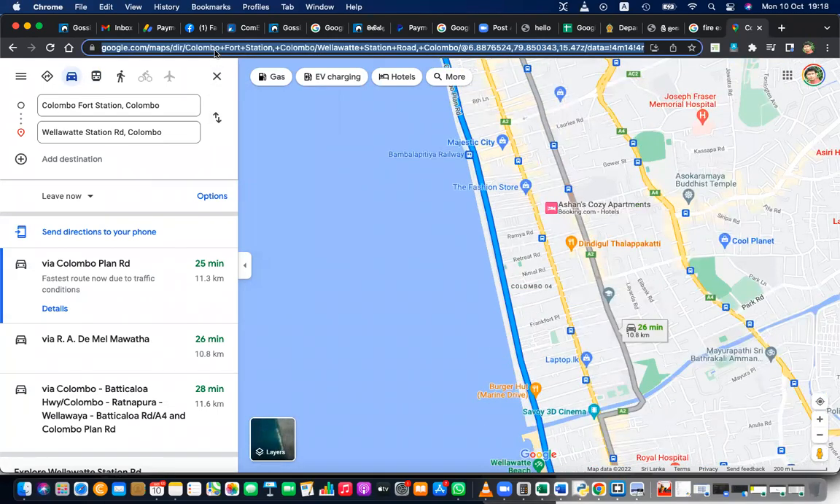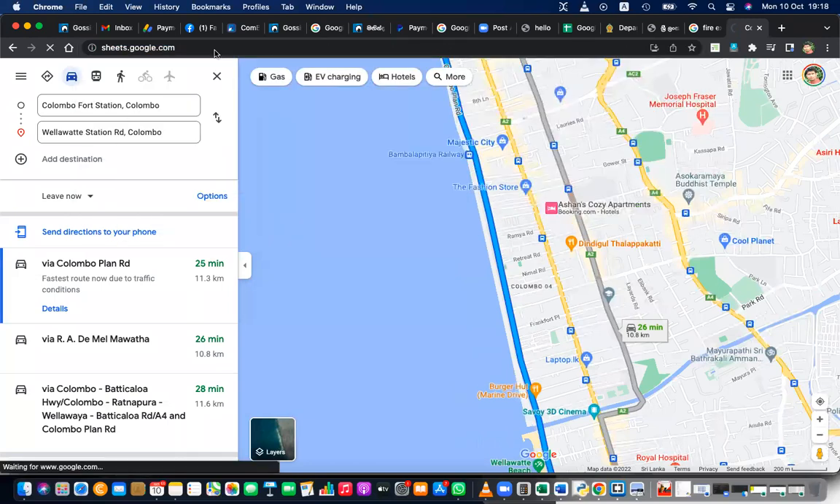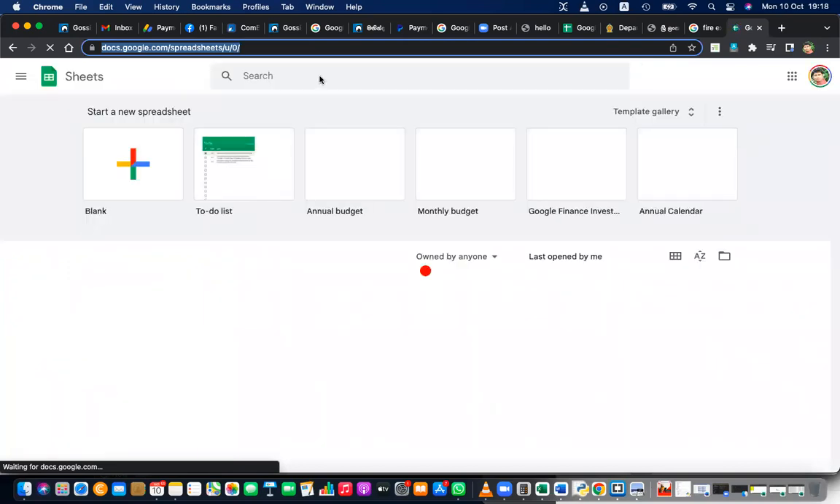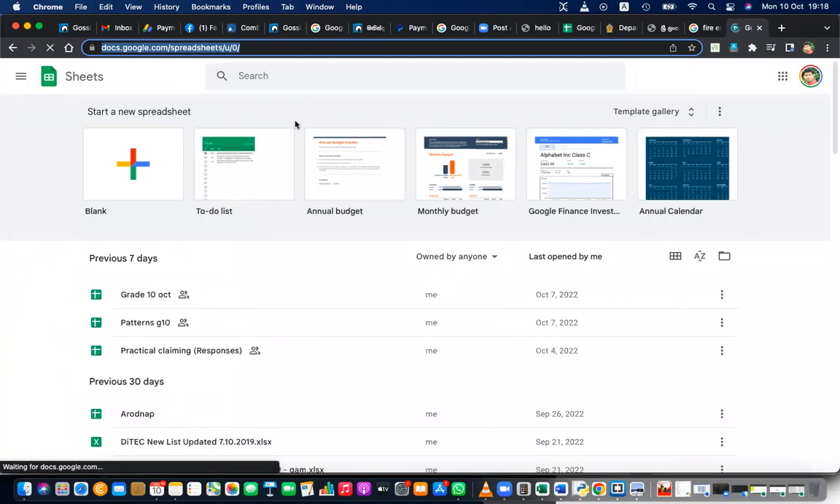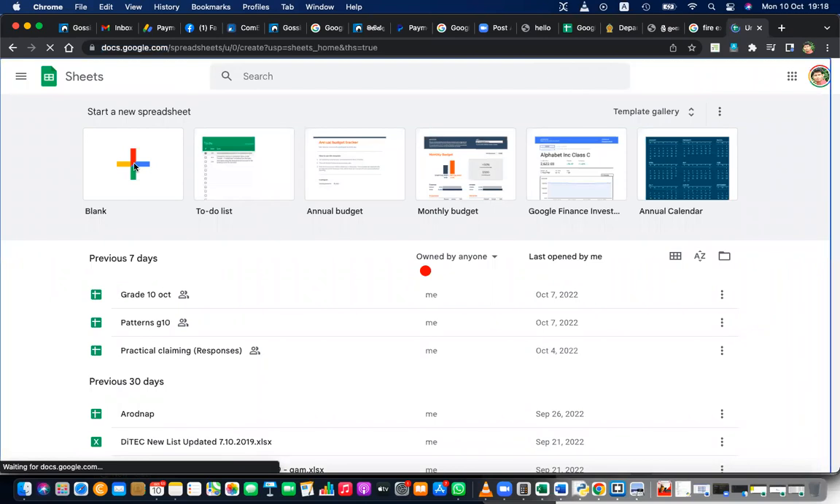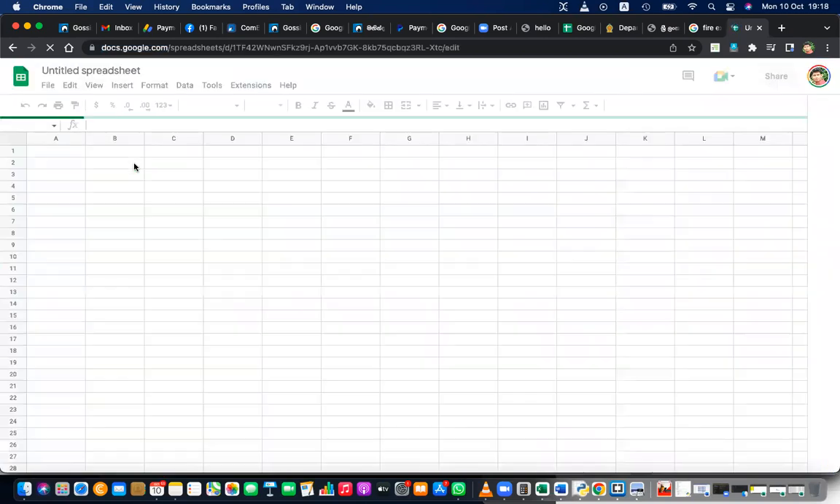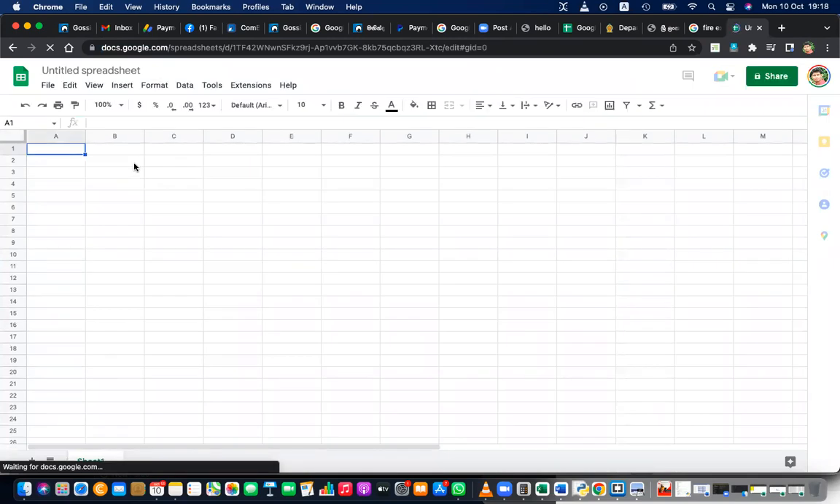And another important application is sheets.google.com. This is similar to Excel, but you have to use this online. No need to download. This is Google Sheets. When you take a new one, there is a new sheet. Can you see? It appears here.